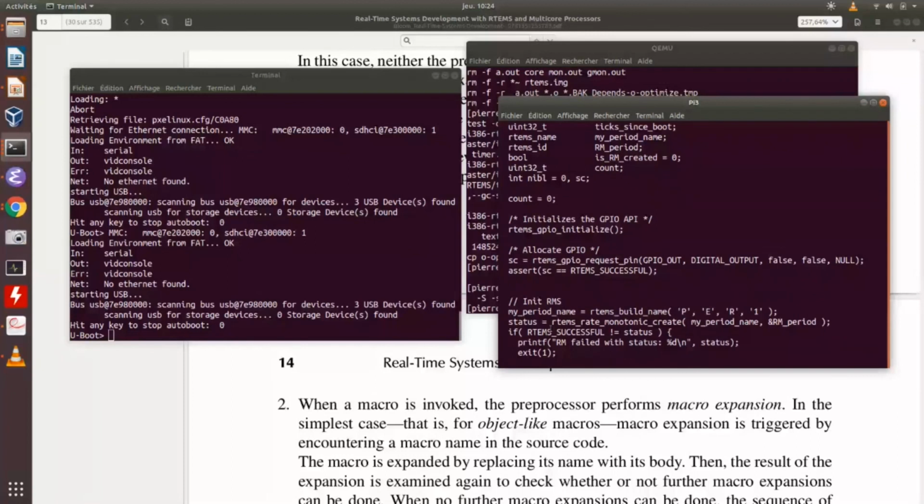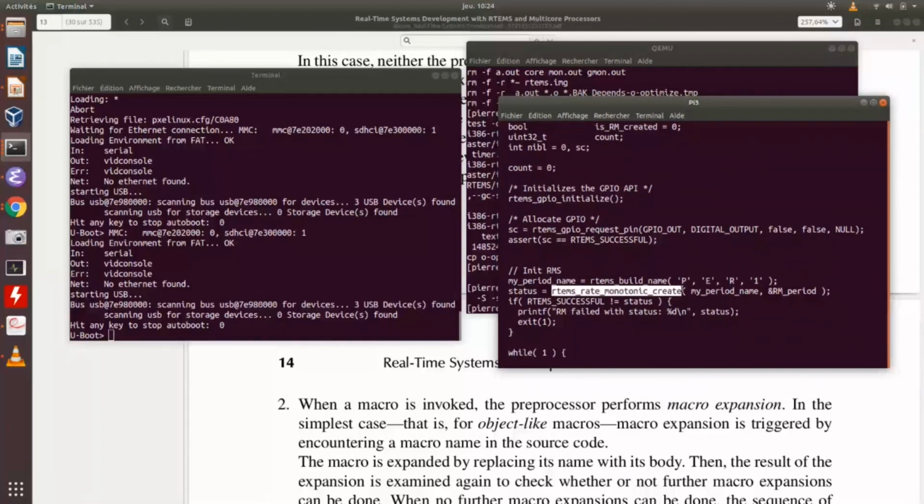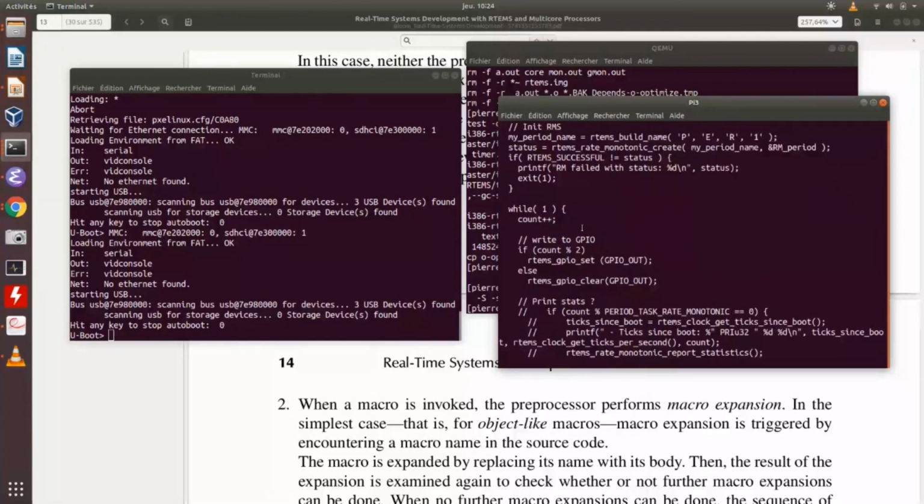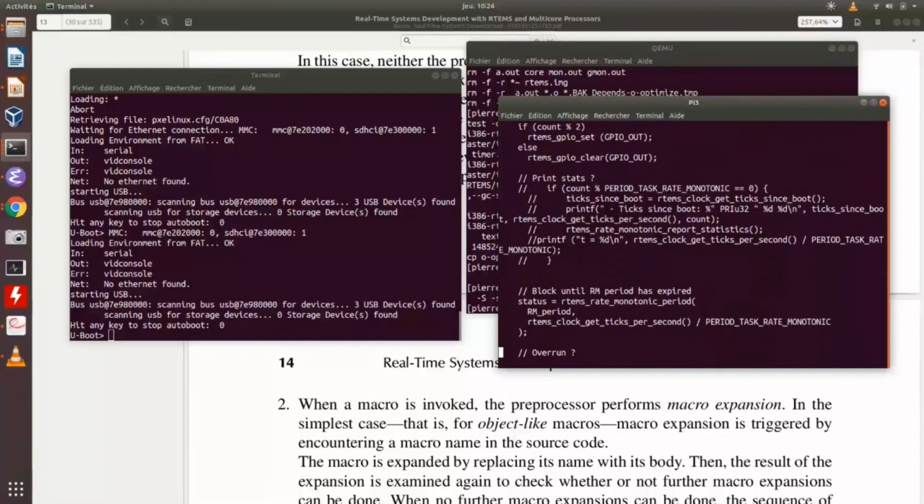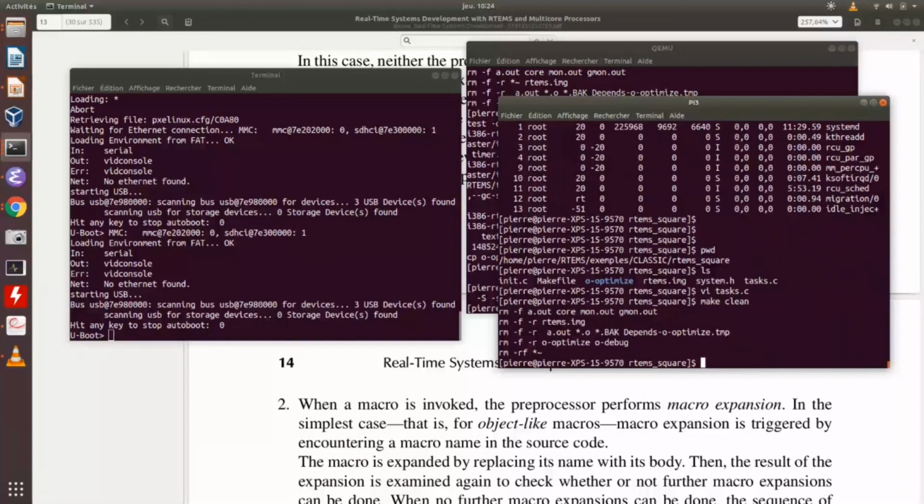You create a rate monotonic period. And each time you go to the each period you change the GPIO state to 1 or 0. Or you can display the statistics, but it's a bit tricky. Okay. So you block until the RMS is okay, and you'll be back to the GPU control. So you can clean, and the difference is here.